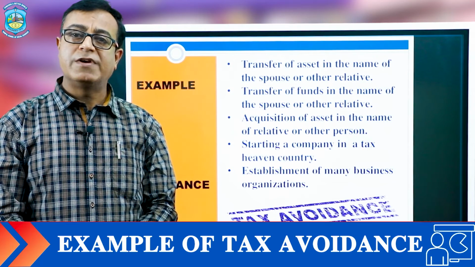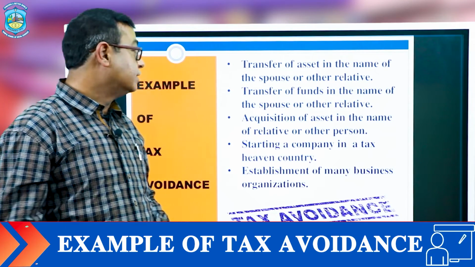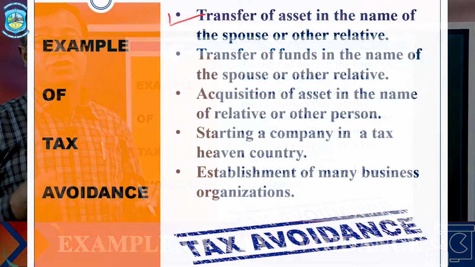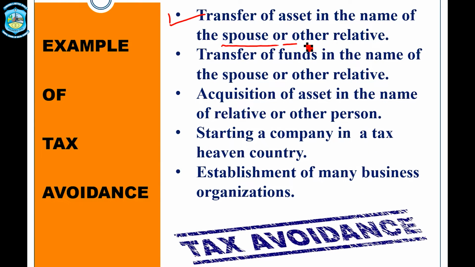Dear student, now we have some examples of tax avoidance. First of all, we can transfer our assets to our spouse or any particular relative for the purpose of saving tax. We can transfer our funds also in the same manner. Some persons are involved in the acquisition of assets in the name of their relatives or any other person to minimize the tax liability.